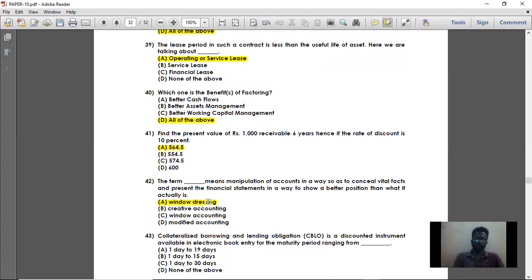That is called window dressing. So the answer for question number 42 is window dressing. So moving on to question number 43.